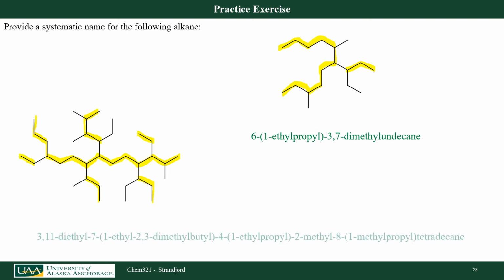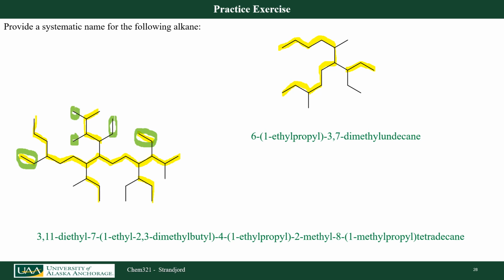So I put that all together, and let's see if we can rationalize all that. So I have 3,11-diethyl. So here's my 3. Here's my 11. Both of those are ethyls. On carbon number 7, let's see, 1, 2, 3, 4, 5, 6, 7, I have a butyl group. Off of that, I have a 1-ethyl, and I have a 2,3-dimethyl.